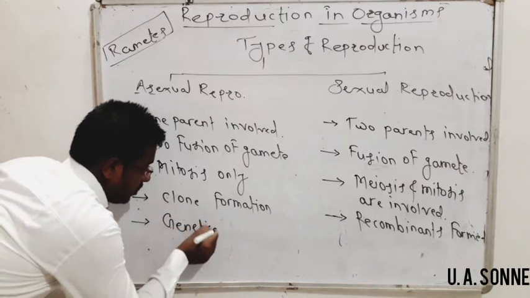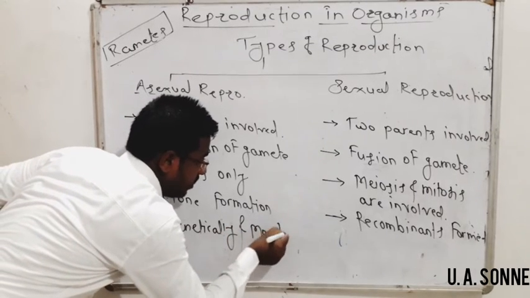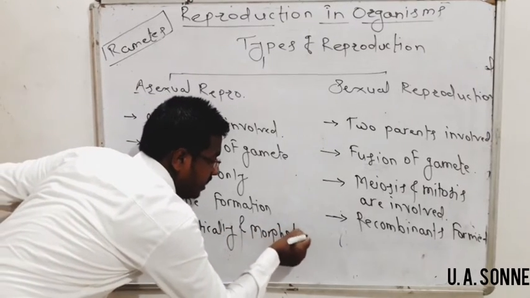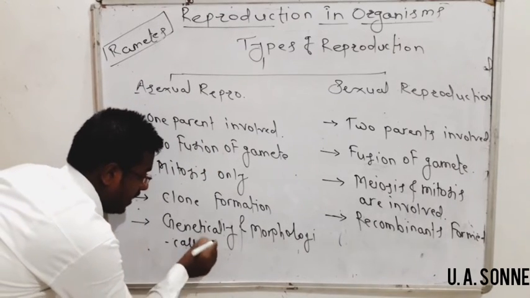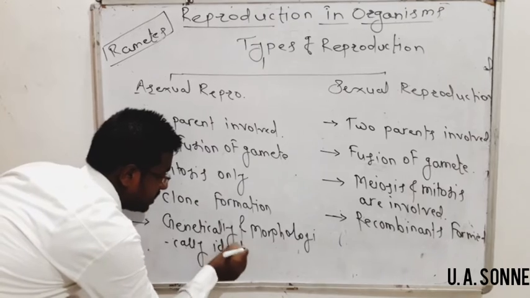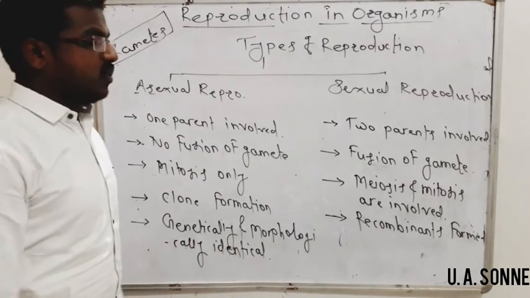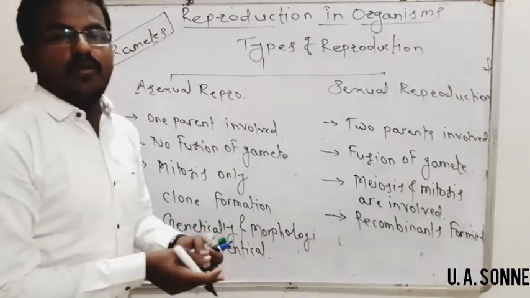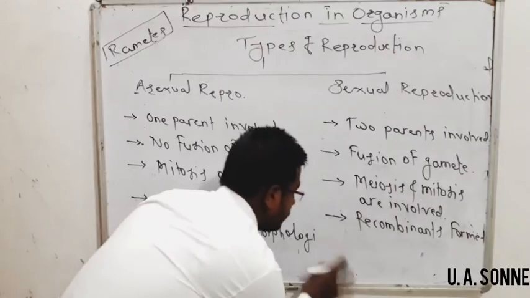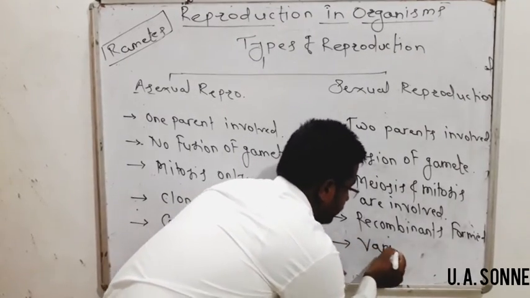Next, these clones are genetically and morphologically identical. Identical means similar to the parent. And in sexual reproduction, as the recombinants are formed due to the fusion of gametes, these offspring are variable.